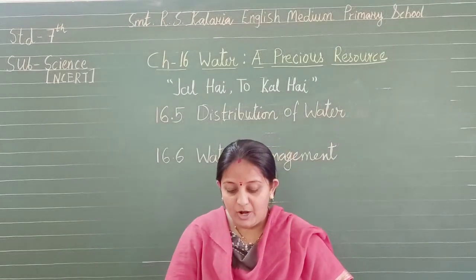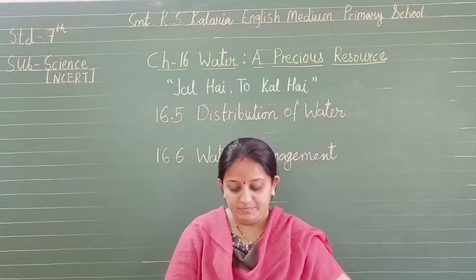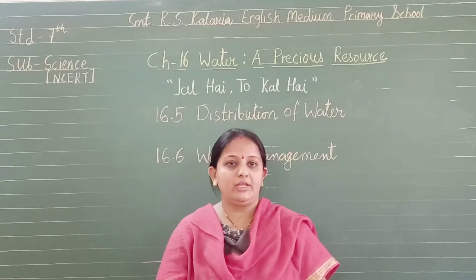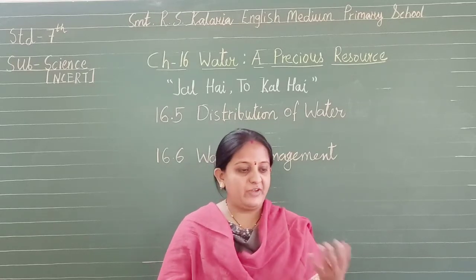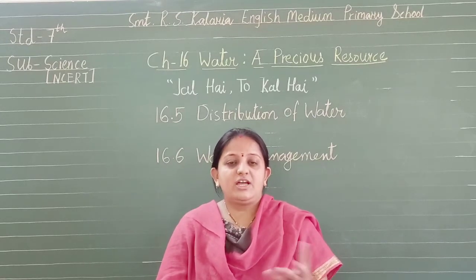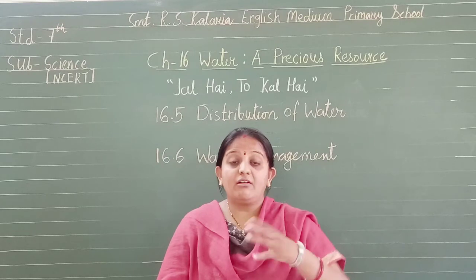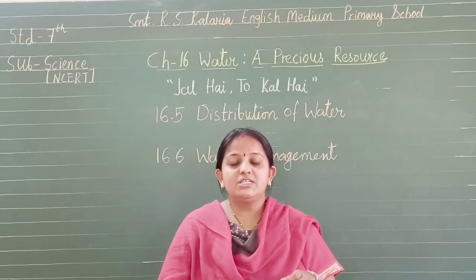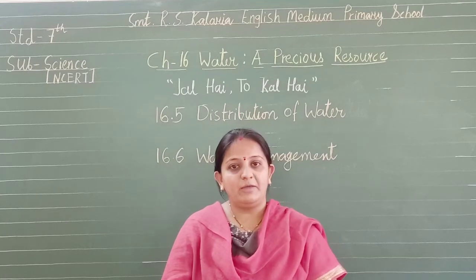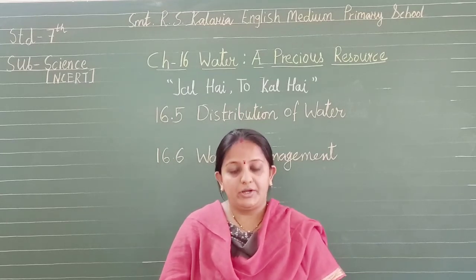Point 5 is about distribution of water. Now the water distribution over the globe is quite uneven due to a number of factors. सब जगह पानी पहुँचने का तरीका अच्छा नहीं है. Okay, we can say that they are uneven. So there are various reasons that a person is not getting proper water at the proper time and in the proper amount.